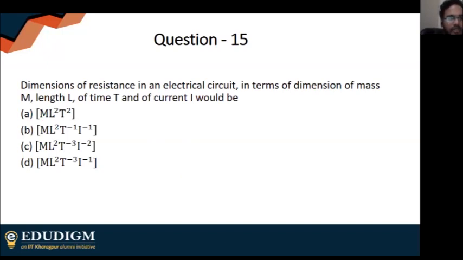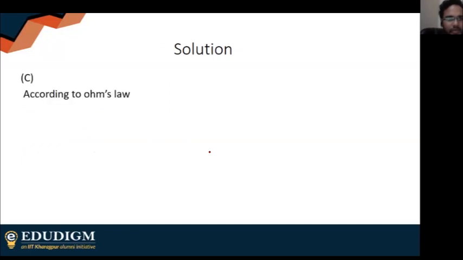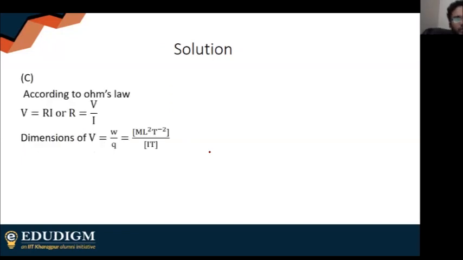So indeed, option C is, yes, the answer is indeed option C. Using Ohm's law, R is equal to V by I. Potential is work by charge. You simply use Ohm's law. You finally end up with option C.